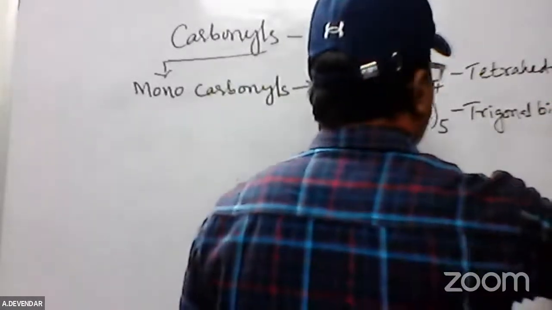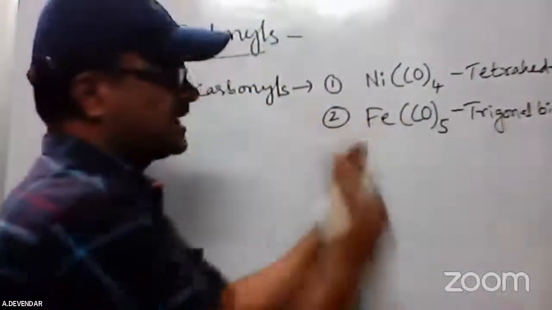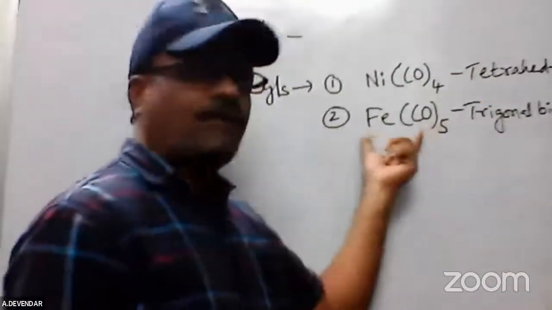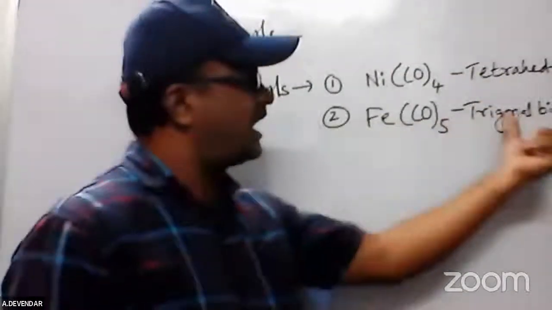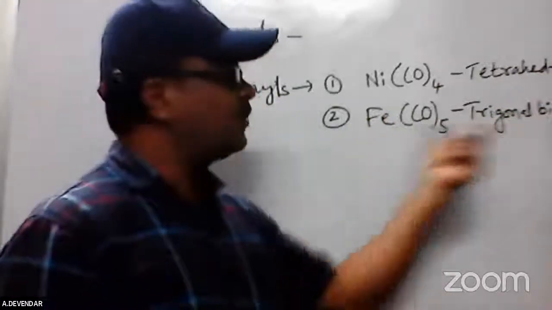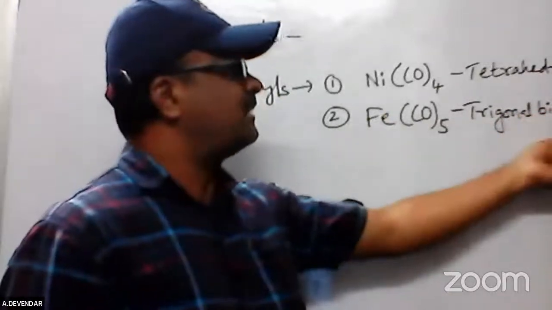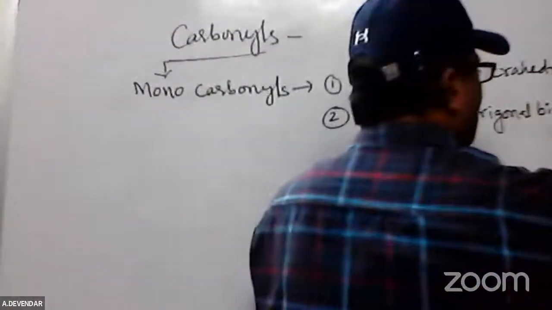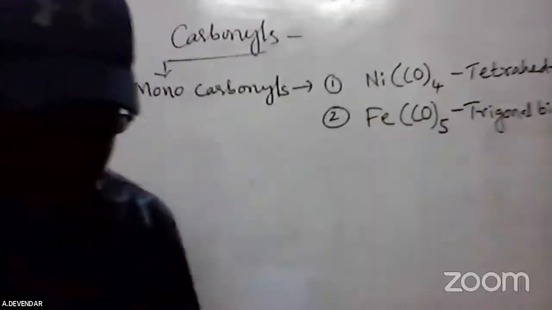They will ask the structure: they give the formula and ask what is the structure of this particular monocarbonyl compound. It is trigonal bipyramidal. Nickel tetracarbonyl is a tetrahedral structure.